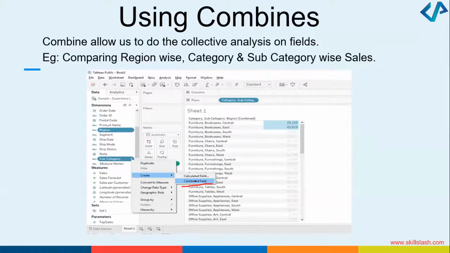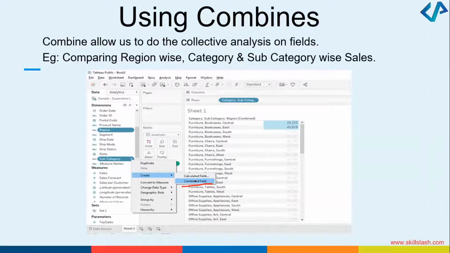Cosmetics, how much sales have happened? Within cosmetics, how much sales have happened in the subcategory of cosmetics? Or let's say, north region wise, how much sales has happened compared to south. So comparing region wise, category and subcategory wise sales can be done using combined fields.